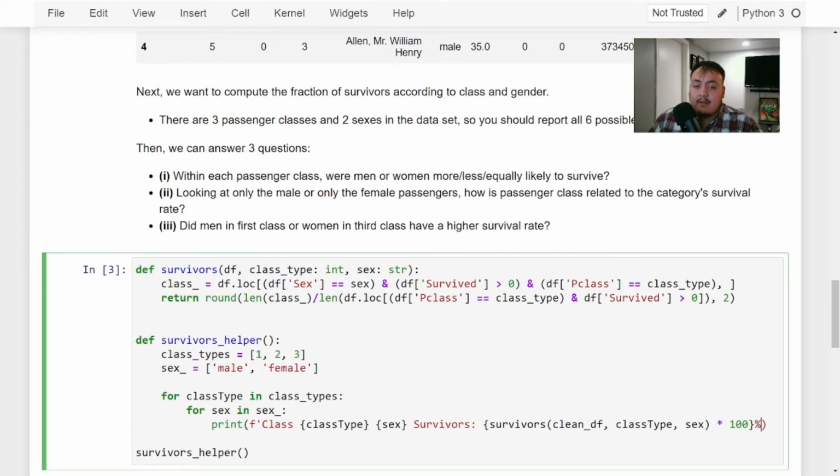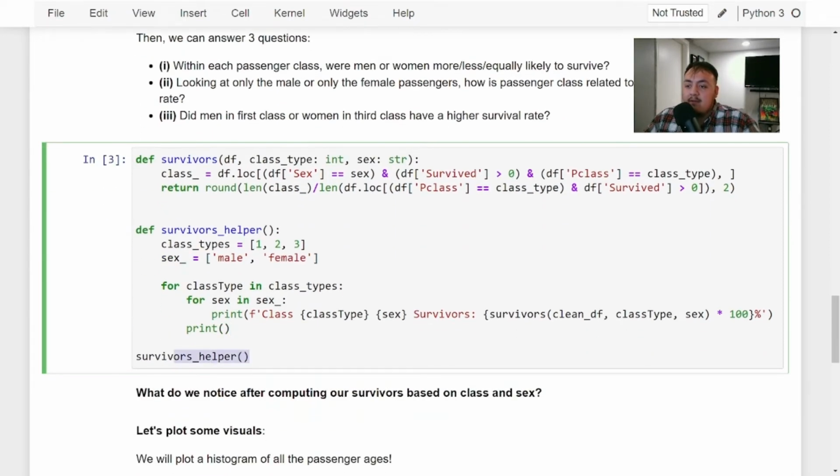And we'll just add this to be fancy, close our f string, and then outside of this print, so that way we are able to see what's going on. And then all we have to do is just call survivors helper.